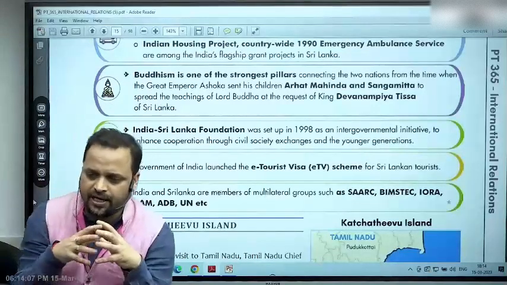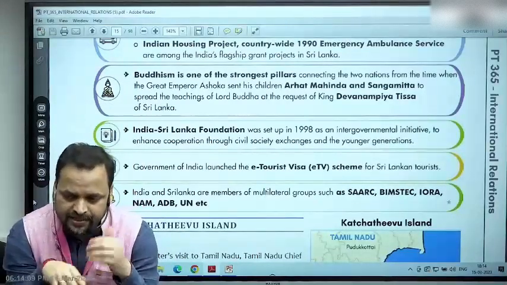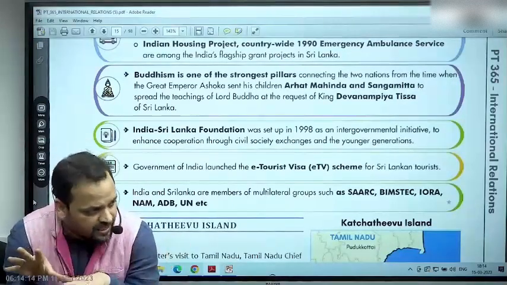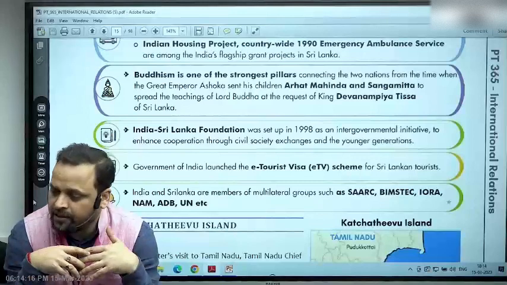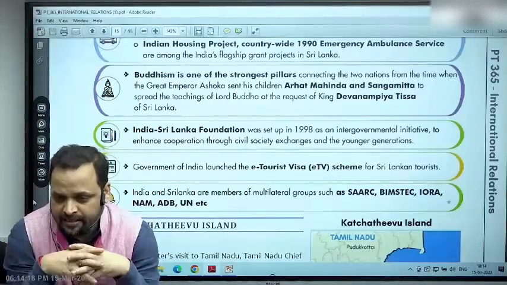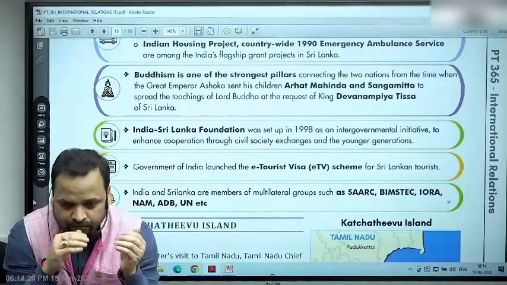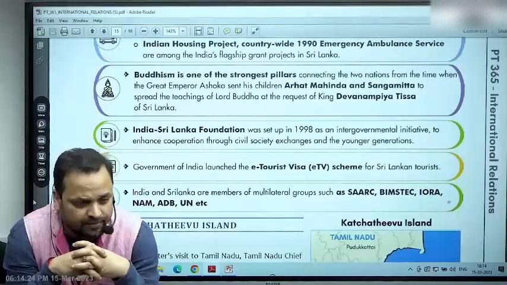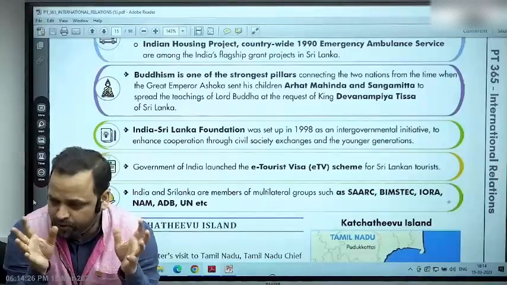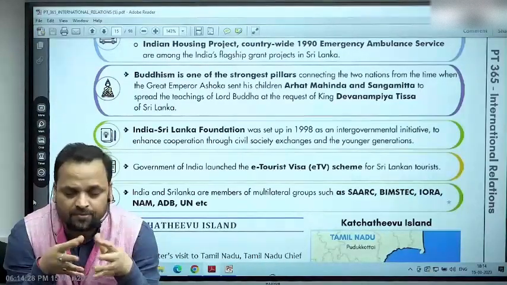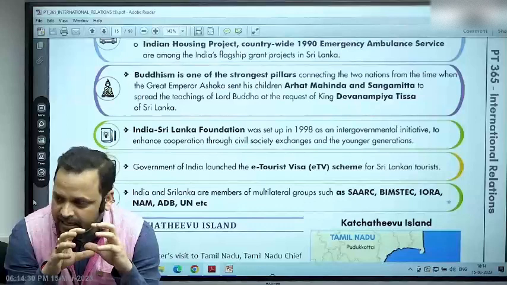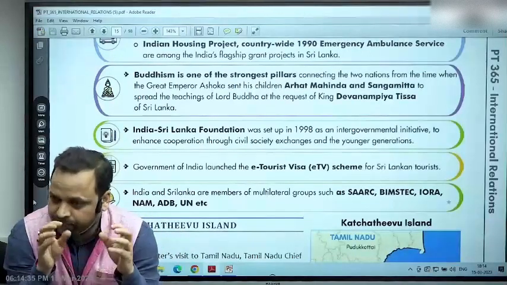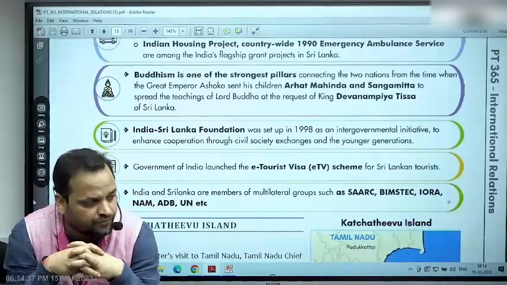Of course, shared element of Buddhism. Linguistic similarities between various languages spoken in Sri Lanka. Tamil or Sinhala, both have similarities with languages spoken in India. Similarly, there is Buddhist heritage, where King Ashoka sent his daughter, Princess Sangamitra, and son, Prince Mahendra or Mahinda. So that is something that is remembered. So that's the cultural association. When Kushinagar International Airport was inaugurated, the first flight which came to it was from Sri Lanka.